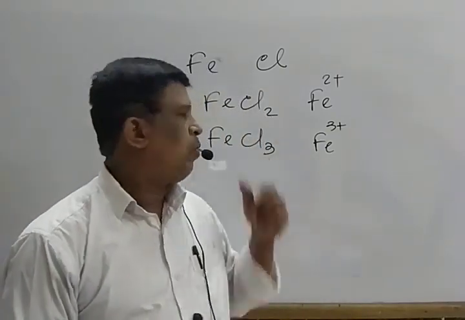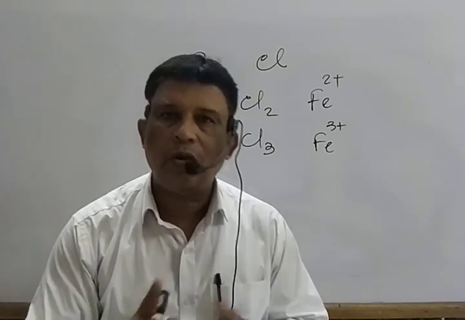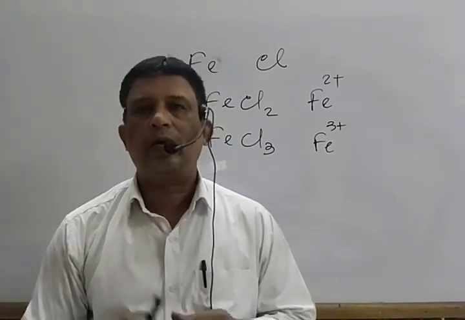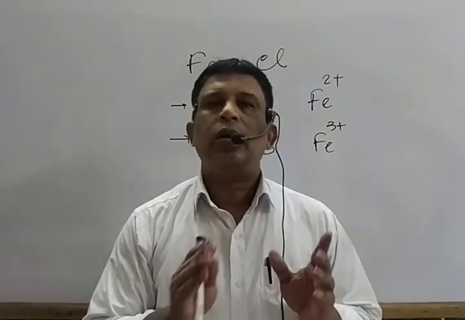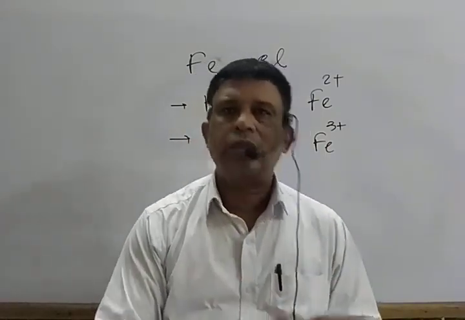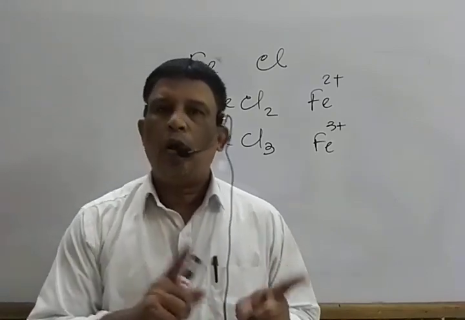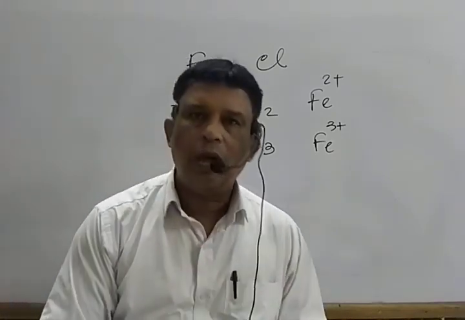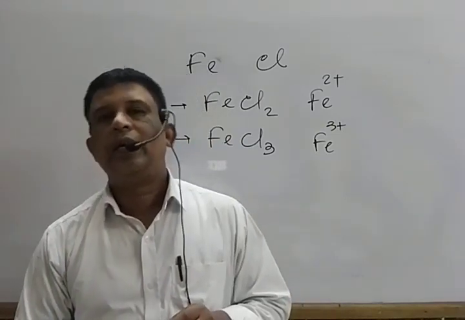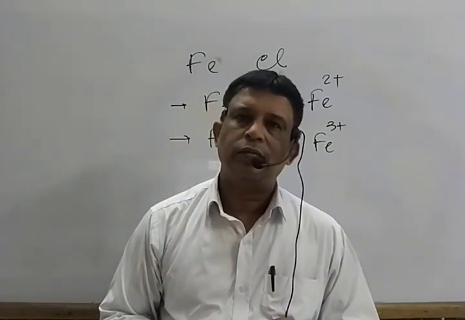So we will form two compounds. One is known as ferrous chloride, one is known as ferric chloride. Similarly, copper exhibits two valencies, 1 and 2. That is cuprous and cupric. Plumbous, plumbic. Stannous, stannic. Mercurous, mercuric. So they exhibit variable valency.